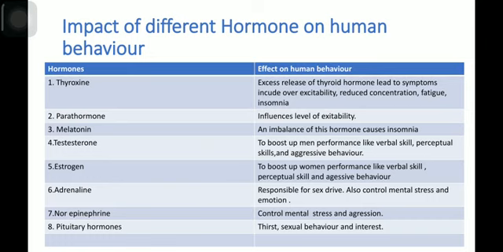Thyroxine, excess release of thyroid hormones lead to symptoms include overexcitability, reduced concentration, fatigue, and insomnia. Number two, parathormone, influence level of excitability. Melatonin, an imbalance of this hormone causes insomnia. Testosterone, to boost up men performance like verbal skill, perceptual skill, and aggressive behavior. Estrogen, to boost up women performance like verbal skill, perceptual skill, and aggressive behavior.